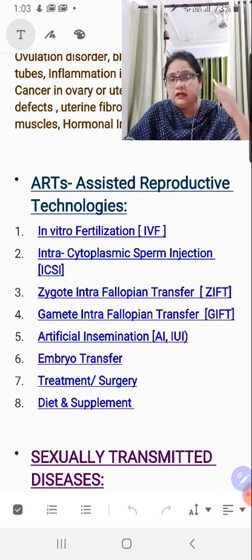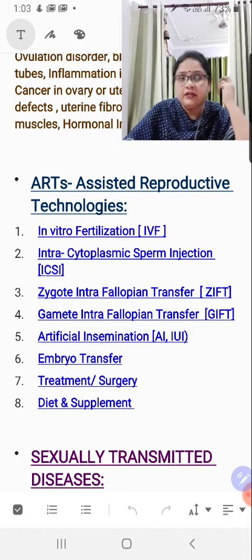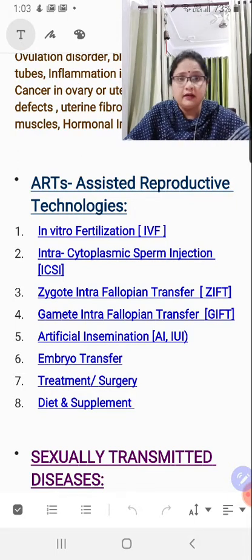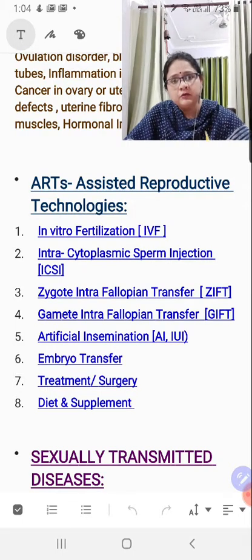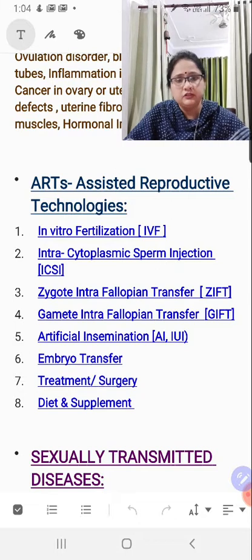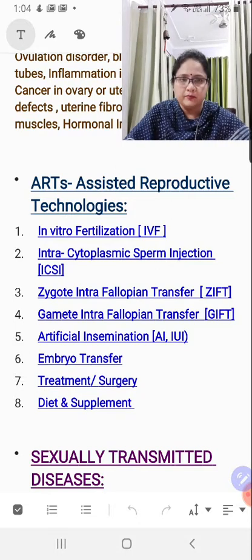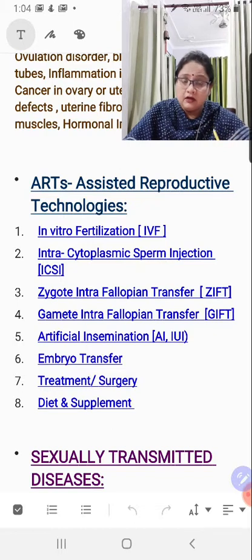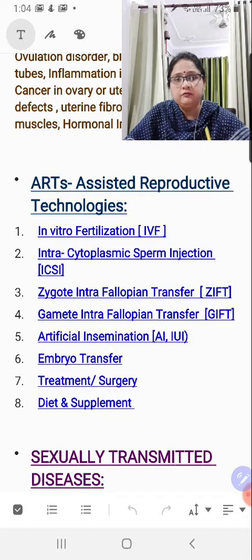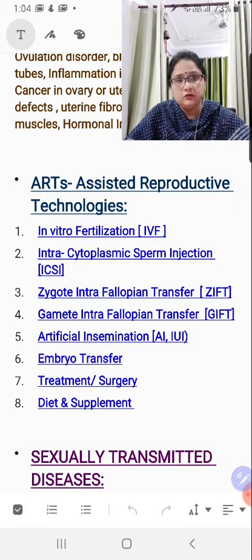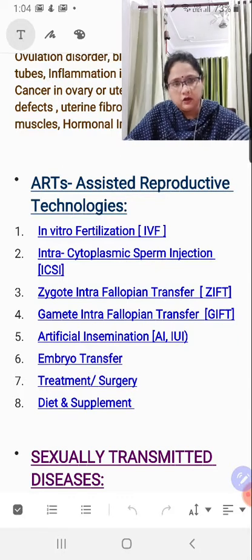You might have certain conditions where suppose there is less lubrication or less mucosal secretion in the vagina. In that case, artificial insemination won't work. So, it would be better you straight away inseminate it or introduce it into the uterus, so that half of the tract is already covered, and now the sperm can use those uterine mucosal secretions to slip onto the ovum. Right, children? These are the techniques which can sort out the problem of infertility, where the female among the couple is not able to conceive despite trying a lot.